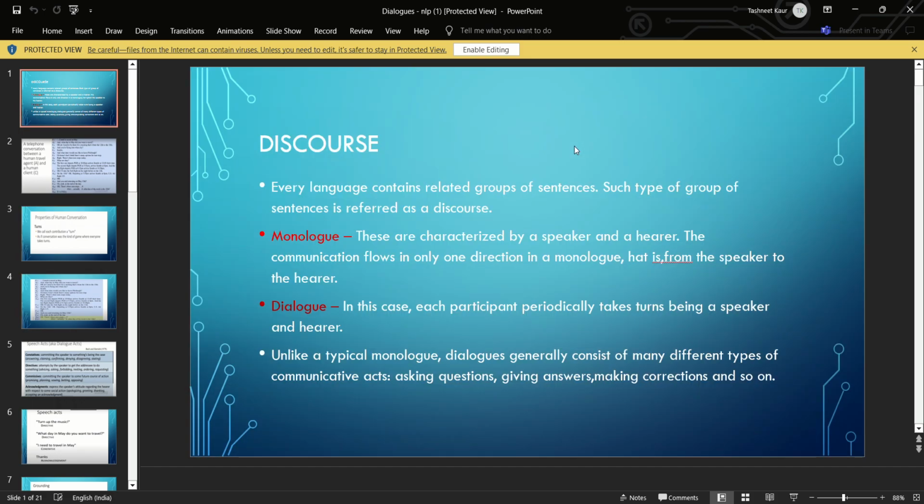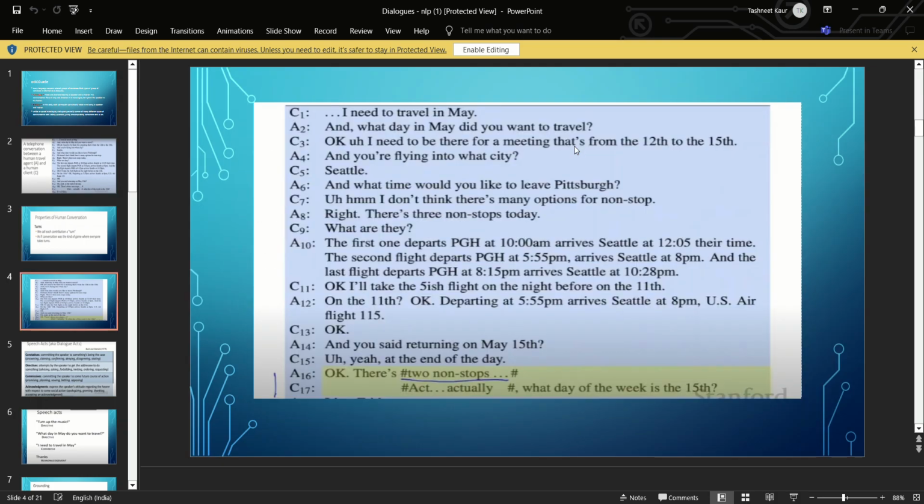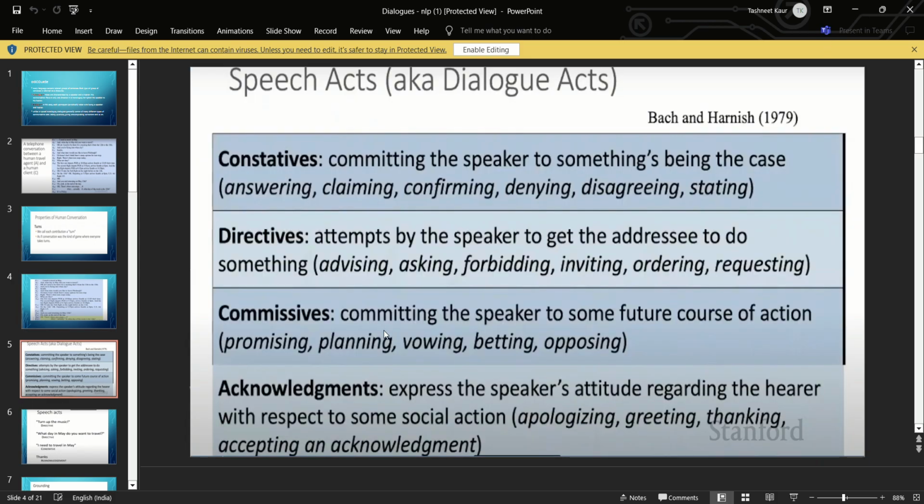What is discourse? As I mentioned, discourse is a related group of sentences, and such a group of sentences is referred to as discourse. We will also learn a better definition in the further slides. Okay, so this is a conversation or a dialogue.